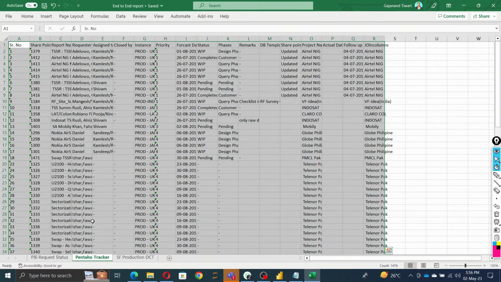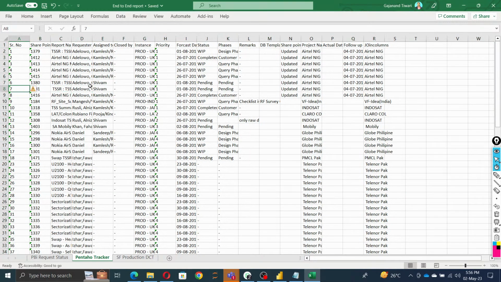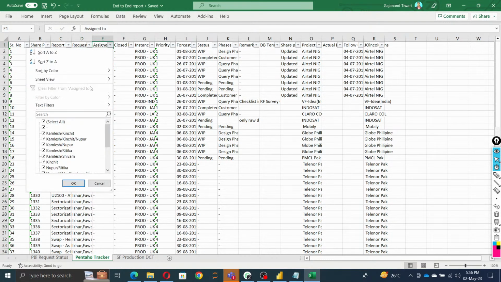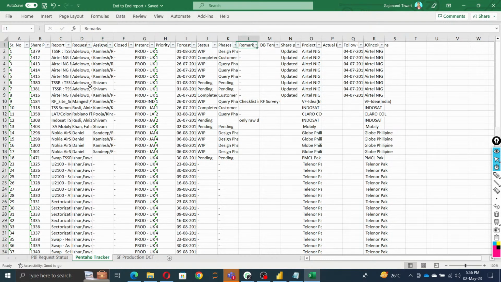Let's talk about a particular report. So this is the Pentaho report. I wanted to track what is going on in my report. Serial number, SharePoint report, request number, assigned to, who the user is; everything we have already detailed, each detail by company as well, that we are going to track. So we need to go through each line to understand what the data is. Once you have understood your data, load it into Power BI.